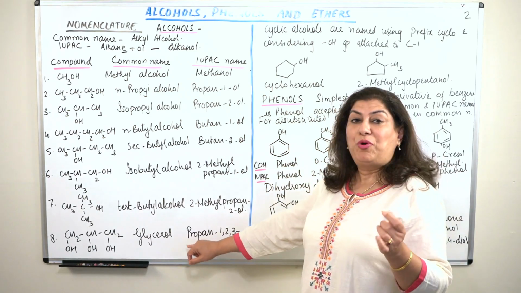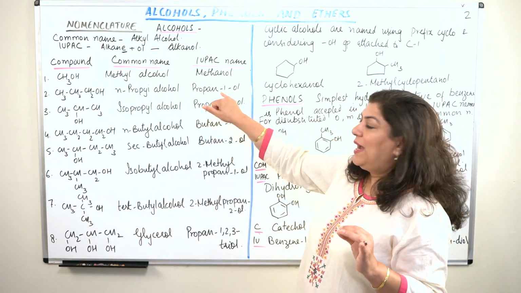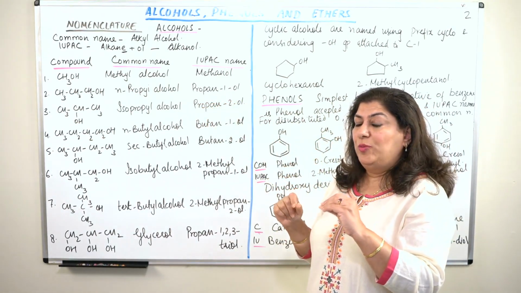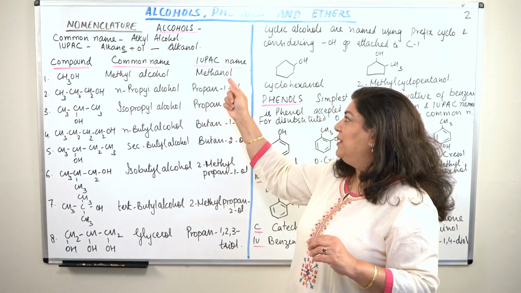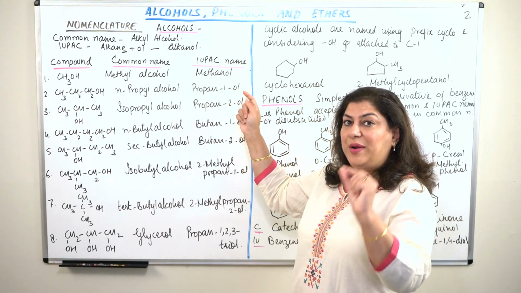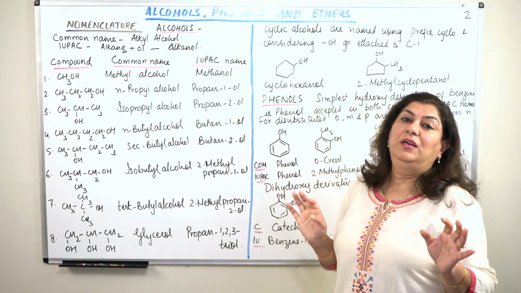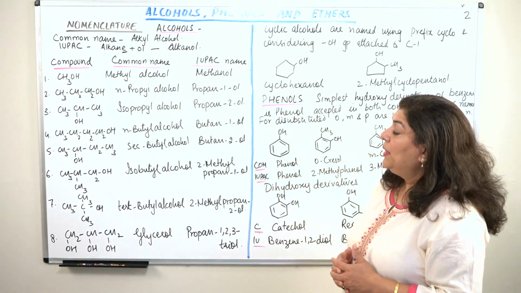I should have named it propan 1, 2, 3 triol. Anyway, what I'm emphasizing here is that in the current IUPAC nomenclature, you will write the name of the parent hydrocarbon, put a hyphen, write down the locant, the place where the alcoholic group is attached, and then write the name of the alcoholic group, which is ol, the suffix.